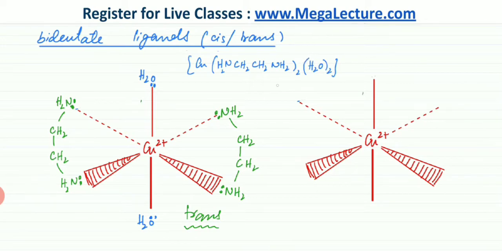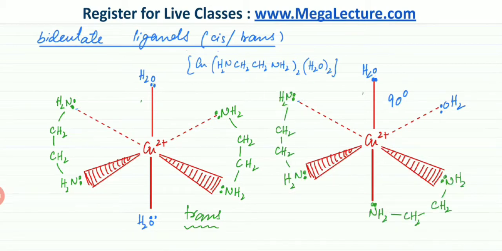And then obviously there's going to be a cis version. The cis version would be that the water molecules would be next to each other. Instead of being on opposite sides, the water molecules would be right next to each other. They would be making an angle of 90 degrees to each other instead of 180 degrees, and the bidentate ligands would be attached on the other axis.